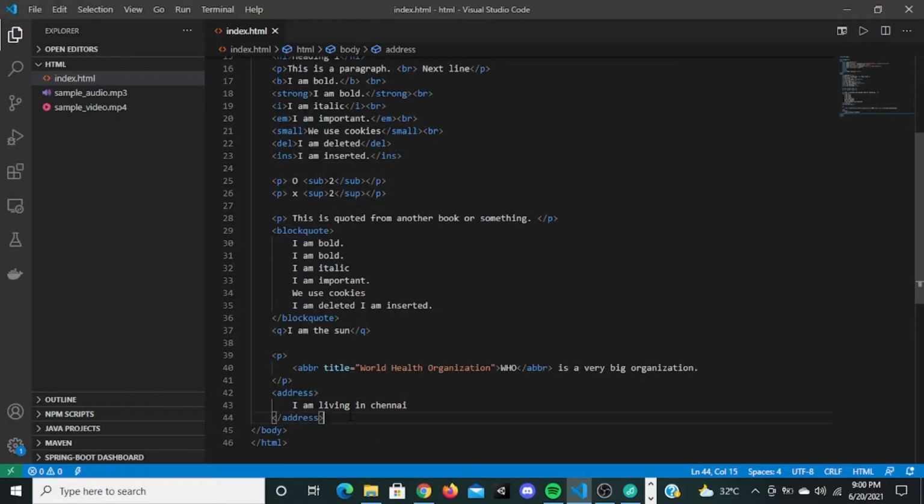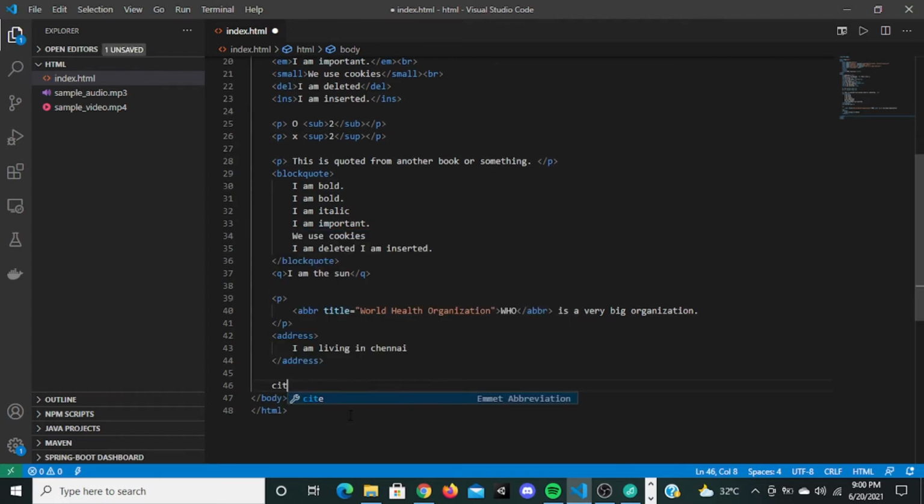So the next one is the cite tag. This tag is used to display something very unique, for example, a poem written by others, or a movie. Let's see, Inception. This is actually displayed in italics.